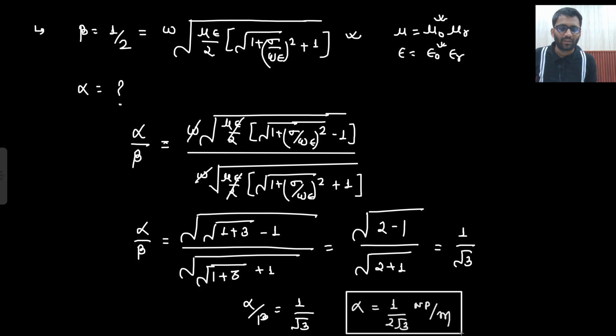But let's not write down the value. So this is the value of alpha. So this is a very important tool. If you have the value of sigma upon omega epsilon, then you will use this formula. It will be very helpful for you. Just the ratio, right? So alpha value we have got.